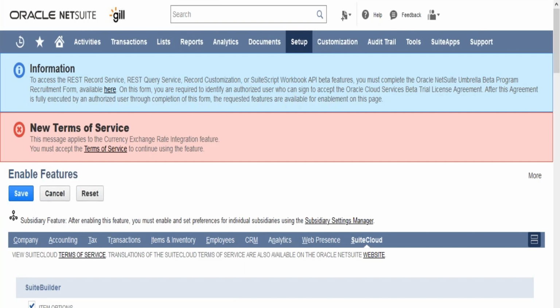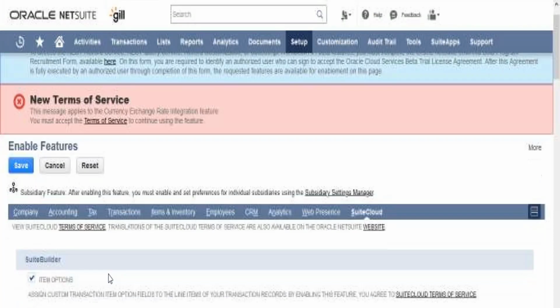Any questions, any queries? These enable features, whatever you see here, some might change a bit depending on the modules that your organization has procured or purchased. In my particular instance, most of the modules are there, so you might not see all the options in the instance that you currently work in. Okay. So in case you don't find it, don't worry about it. It just depends on the modules that you have procured.